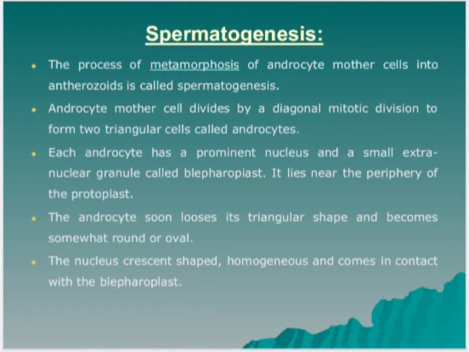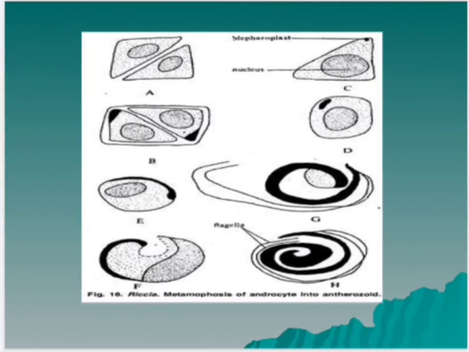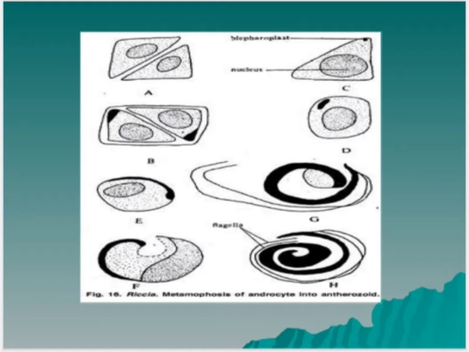Spermatogenesis. The process of metamorphosis of androcyte mother cells into antherozoids is known as spermatogenesis. It completes within a few minutes. Each androcyte mother cell divides by a diagonal mitotic division to form 2 triangular cells called androcytes. Both the androcytes remain enclosed in the wall of the androcyte mother cell, each with a separate wall. Each androcyte has a prominent nucleus and a small extranuclear granule called blepharoplast. It lies near the periphery of the protoplast.